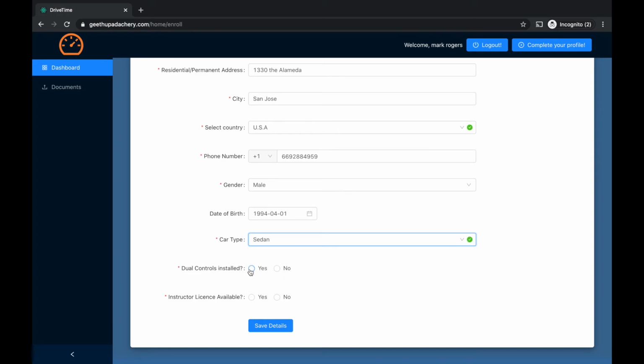Let's say sedan, dual controls installed, and if he has an instructor license.